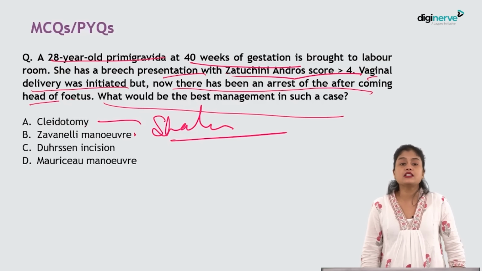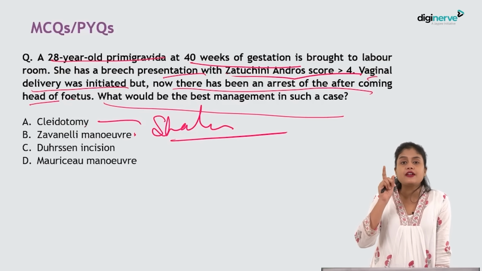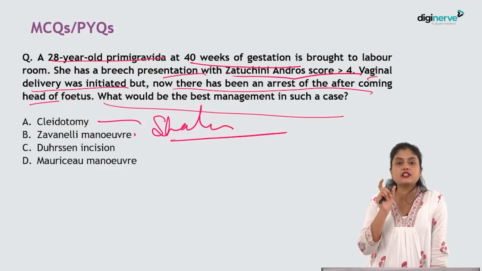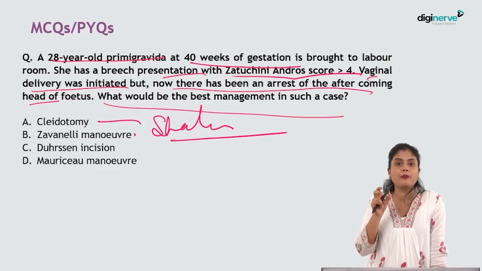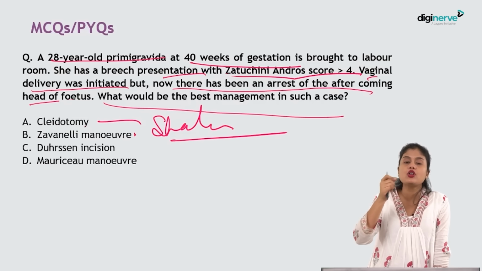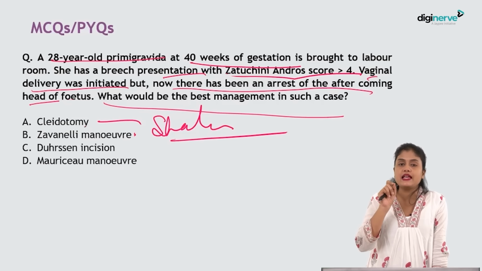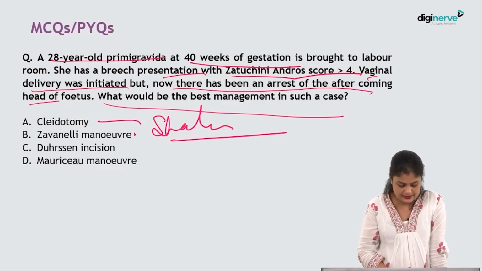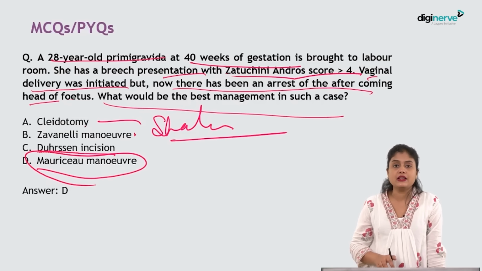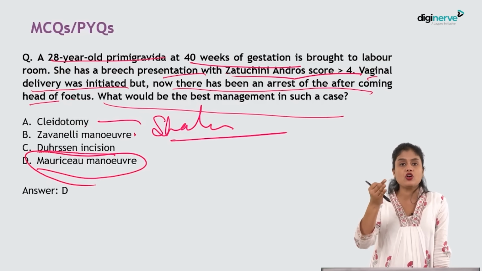Duhrssen's incision. Duhrssen's incision is used in case of cervical stiffness. Okay, if the cervix is not dilated, in case of incomplete dilatation of the cervix. Okay, what happens in case of incomplete dilatation? The head might get stuck, isn't it? The breech came out because it can be compacted. The head could not be compacted, so it is not coming out. So you give an incision on the cervix to help in dilatation. That is called Duhrssen's maneuver or Duhrssen's incision. Then Mauriceau maneuver. This is the best method, isn't it? We told Burns-Marshall, Mauriceau or Piper's forceps.